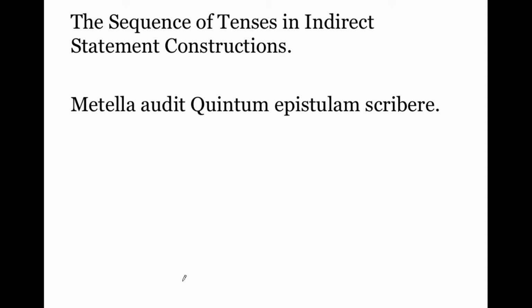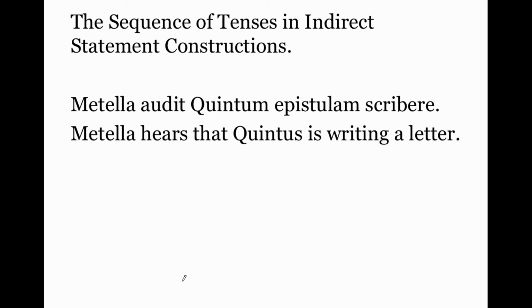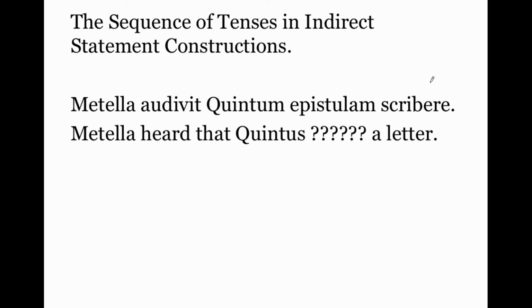Metella audit Quintum epistulam scribere. So Metella hears that Quintus is writing a letter. Again, present tense, everybody is translated present tense. What do we do if we now say audivit, heard? So remember, this was is writing a letter.